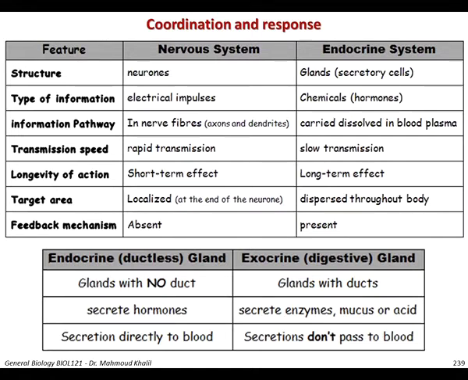Endocrine glands secrete hormones, while exocrine glands secrete mucus, majorly enzymes, or acid, like the acid of the stomach. For endocrine glands, the secretion goes directly to the blood since there is no duct, while for exocrine glands the secretion doesn't pass to the blood because it moves through the duct.